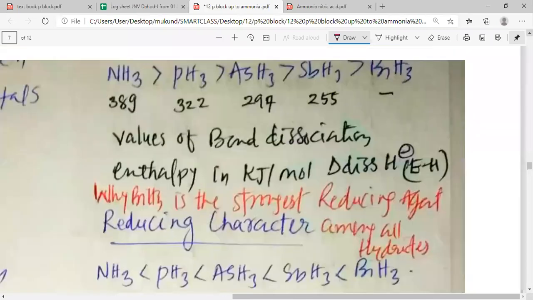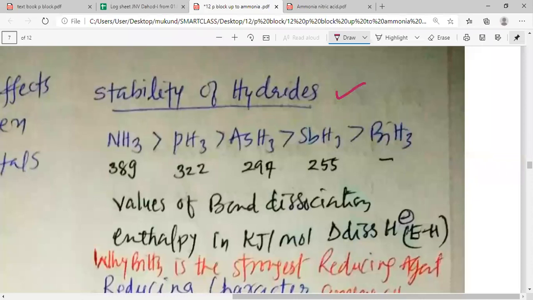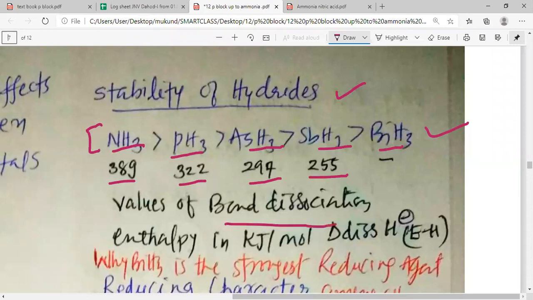First, let us look into the stability of hydrides. The stability of hydrides decreases in the order: ammonia is the most stable, then PH3, then AsH3, then SbH3, and then BiH3. Why is ammonia more stable? We can understand that using its bond dissociation enthalpy. The bond dissociation enthalpy of ammonia is 389 kilojoules per mole, and thus it is difficult to break the bonds of ammonia, and that is why it is considered more stable.